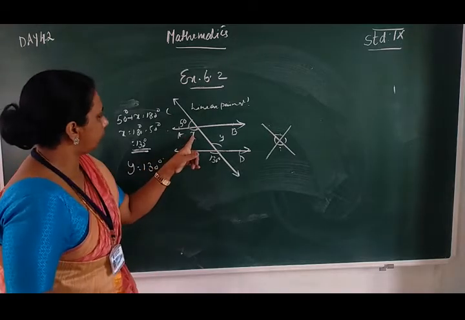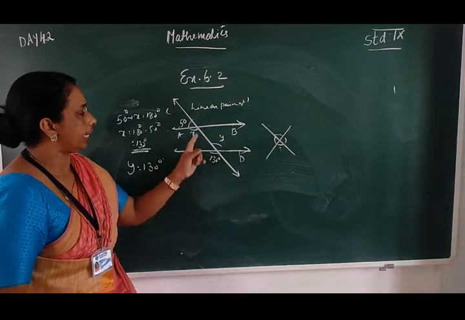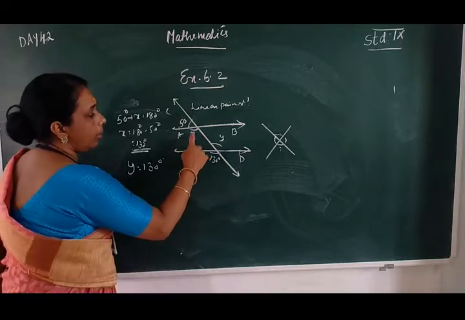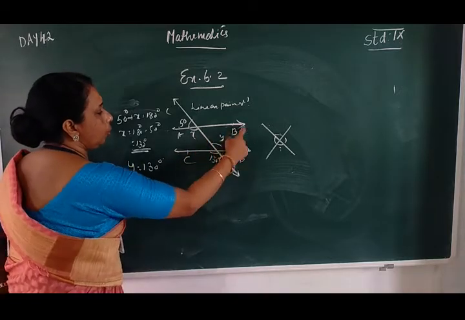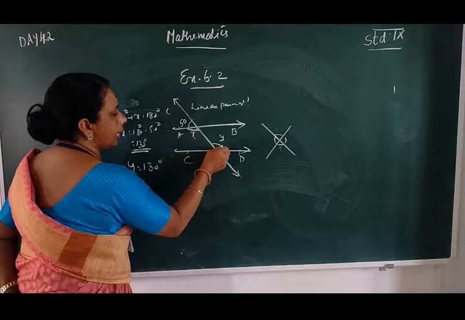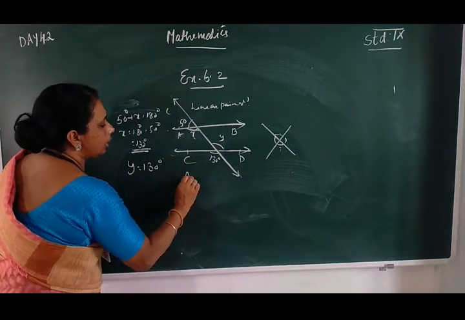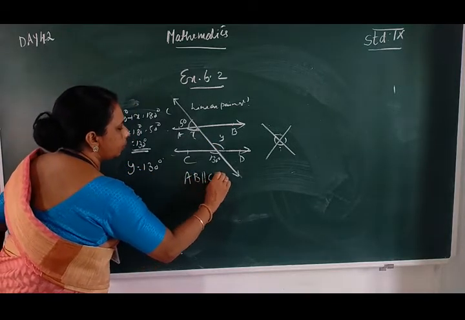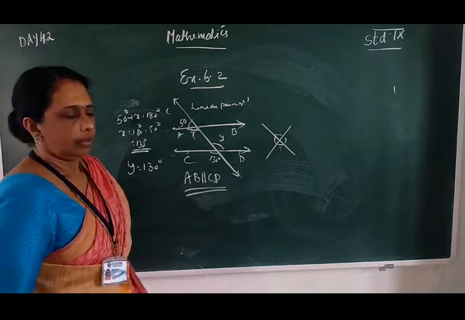Then X is equal to 130 degrees and Y is equal to 130 degrees, because X and Y are alternate angles. When two lines are intersected by a transversal and alternate angles are equal, then we can say that these two lines are parallel to each other.